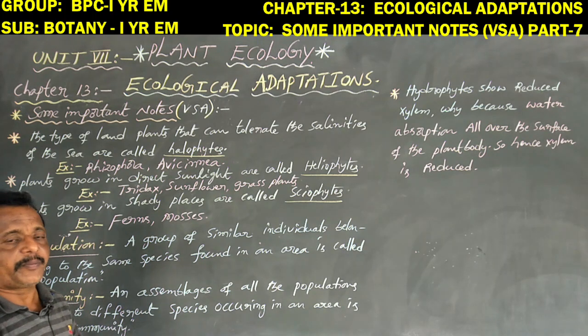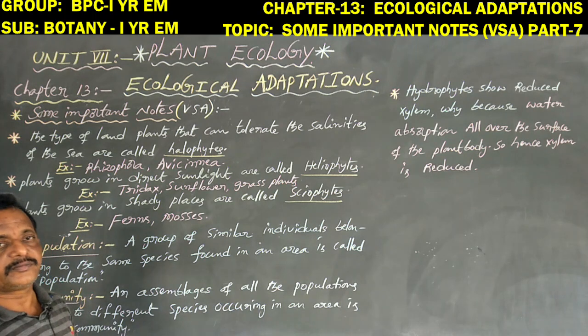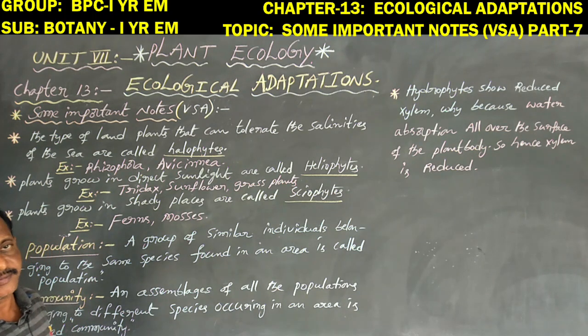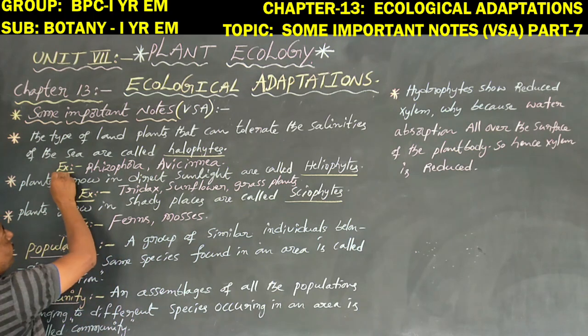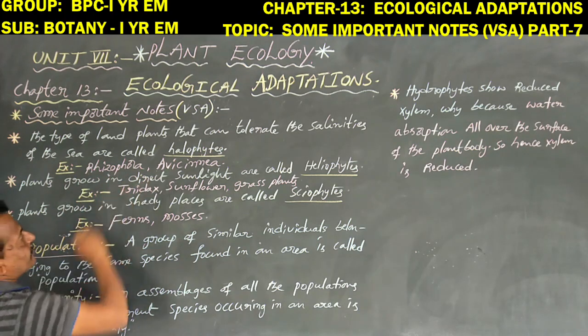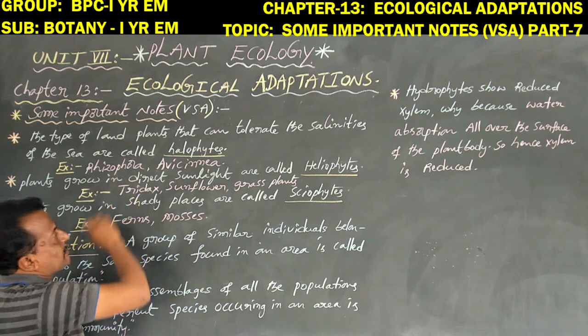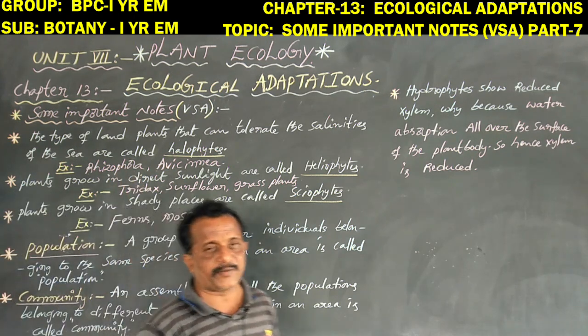Anyhow, some plants grow near the seas and near the oceans. The examples here are Rhizophora and Avicennia. These plants are commonly known as mangrove plants.